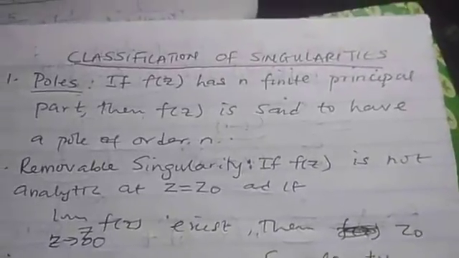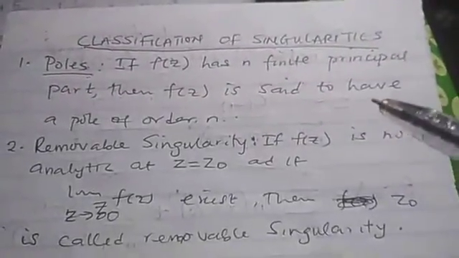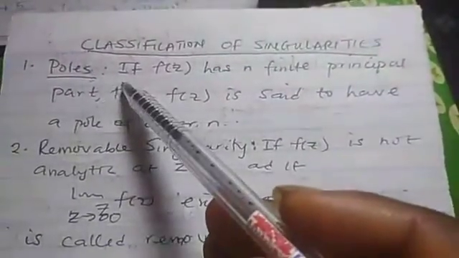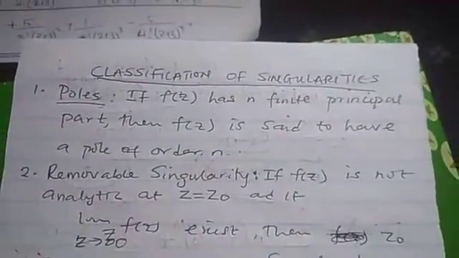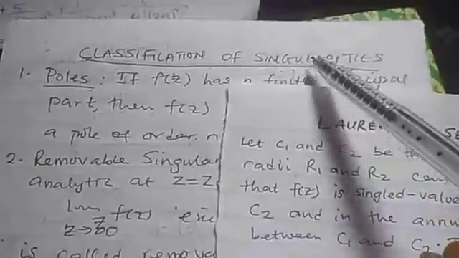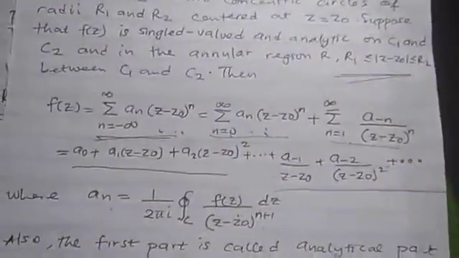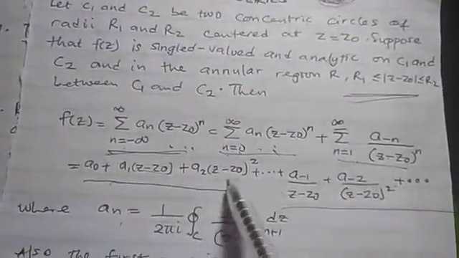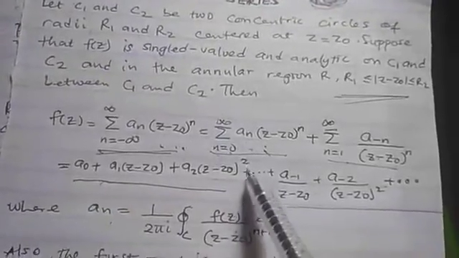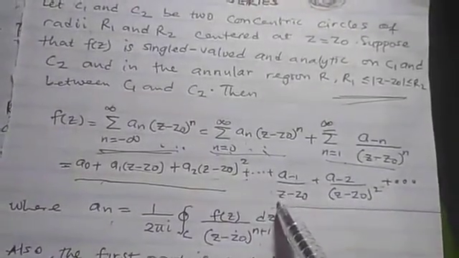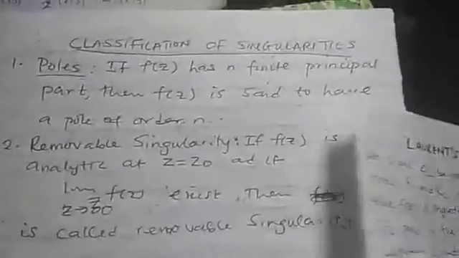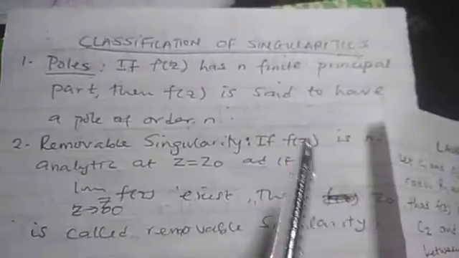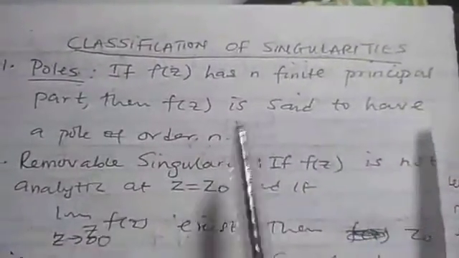Before we take an example, let's consider the classification of singularities. The first one is a pole. If we consider the Laurent series, we know that it has this principal part and the analytic part. This is the principal part going to infinity. If f of z has a finite principal part, then f of z is said to have a pole of order n.